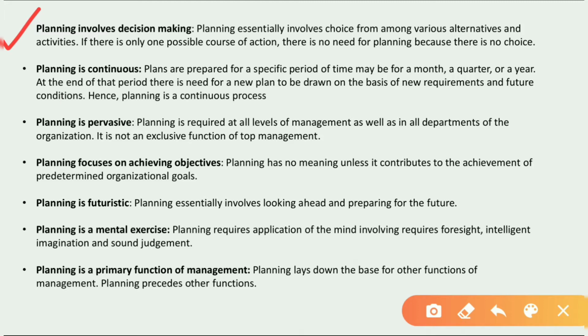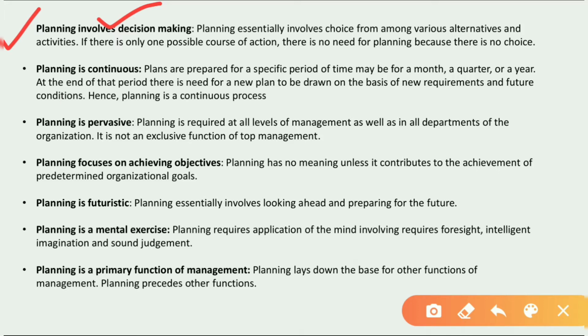We can either choose method 1 to manufacture the washing machine, or we can choose method 2. Here we have the choice, so we can do the planning and choose the best option. That is why it is said that planning involves decision making. In whatever activity we do in the organization, it involves choices.